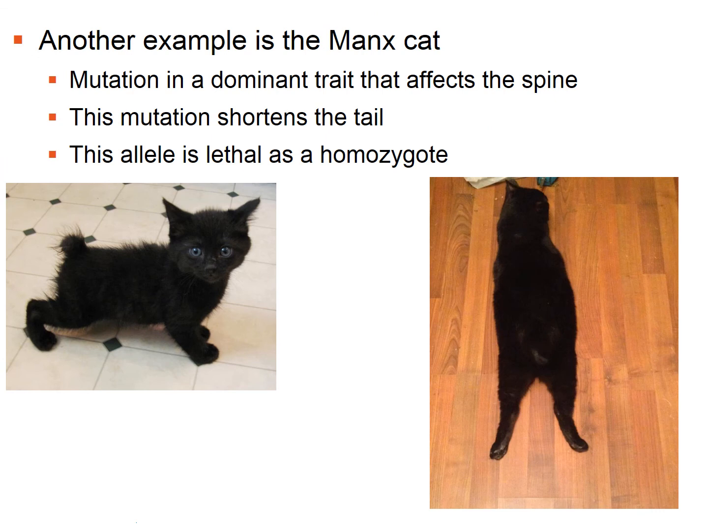Now in this slide we're seeing the Manx cat. These are two of my cats. They're brother and sister. One was taken when they were kittens, one is older. And you can see that they have a very shortened or reduced tail.